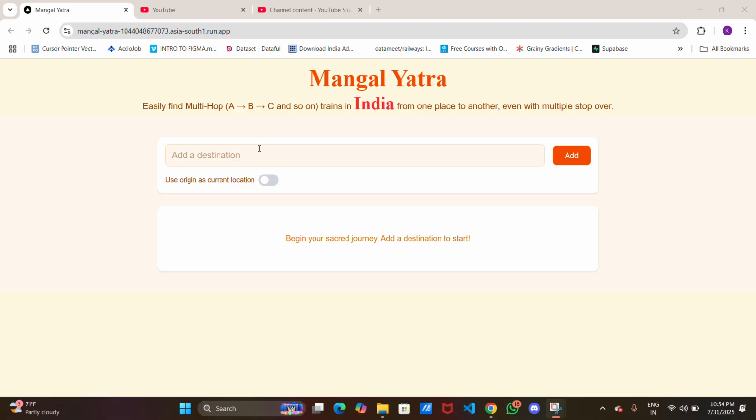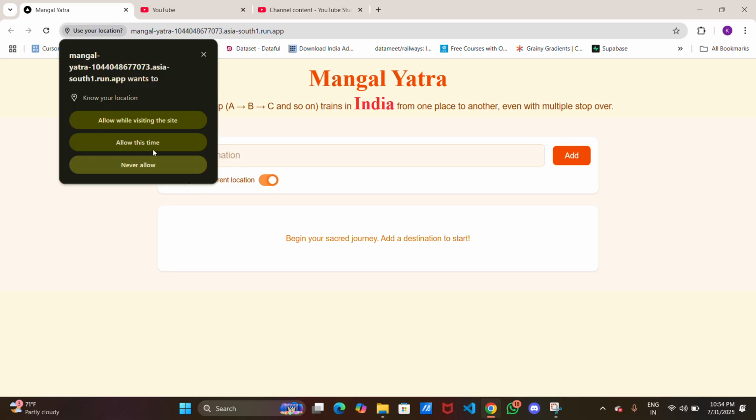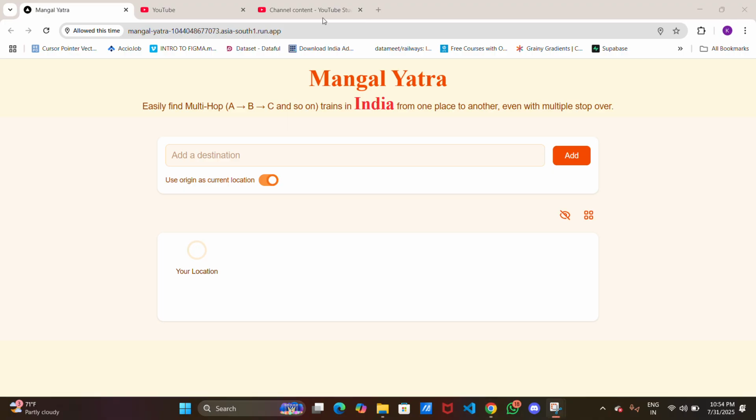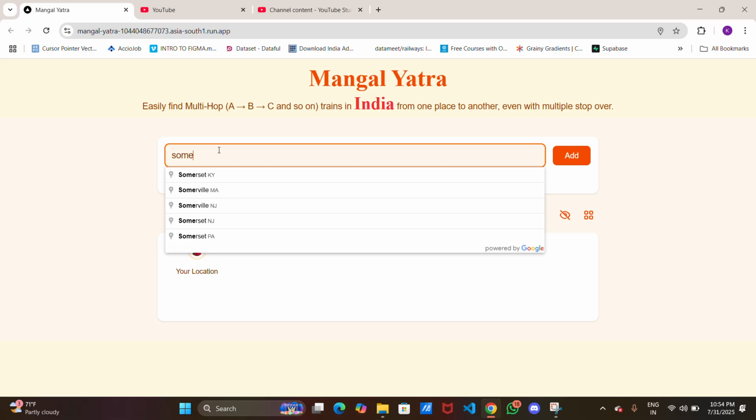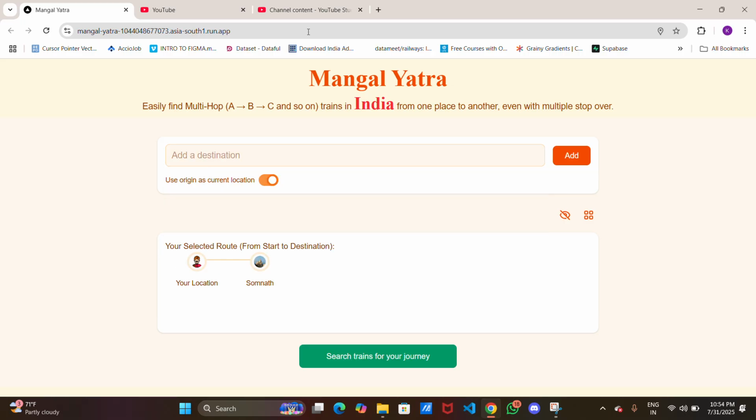Let's suppose the user wants to go from his location. I write, let's suppose the user wants to go to this place by traveling through this and this place. Then he wants to reach this place. Then we search for the train.